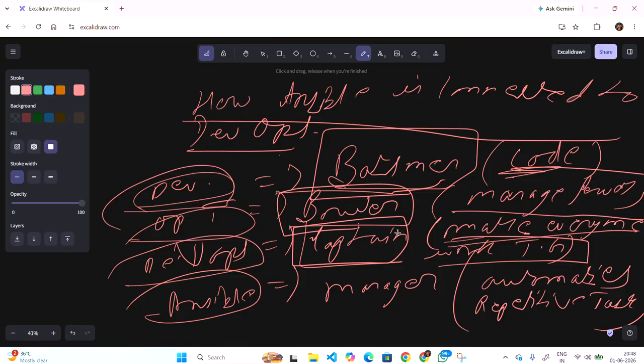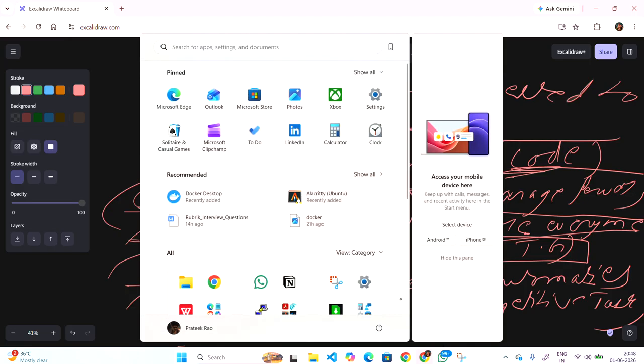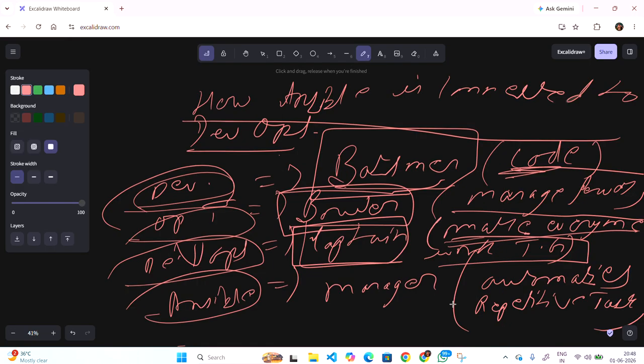The purpose is very simple: I will make everyone work together. Ansible takes the role of manager, where automated tasks are repeated by the manager, right?